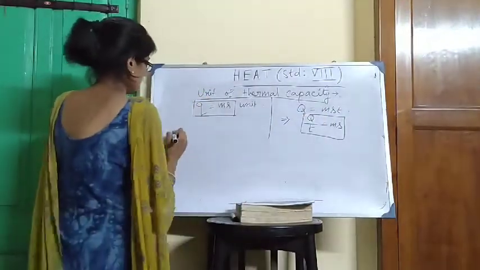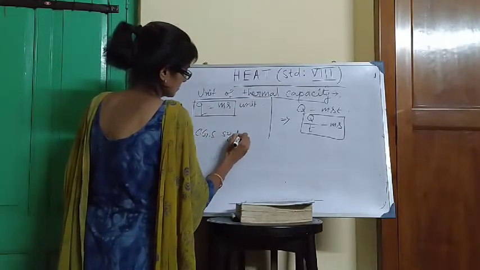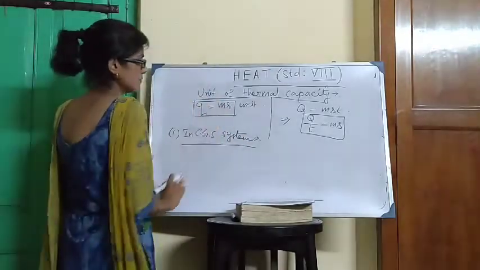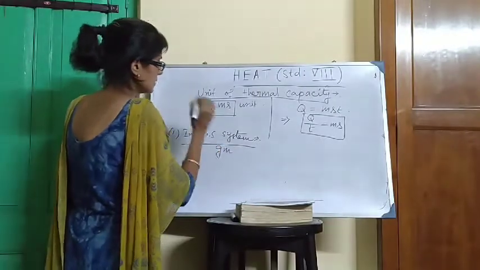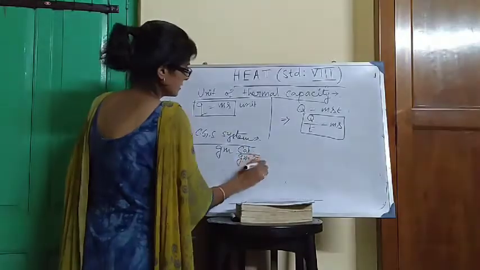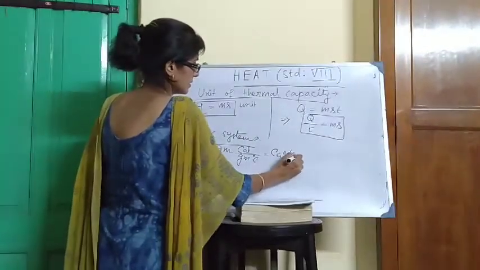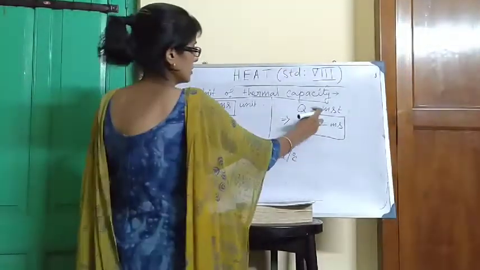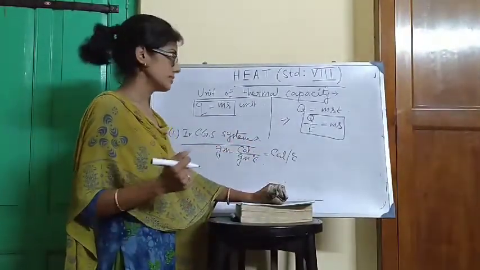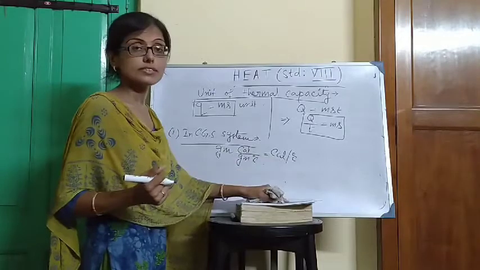Okay. Unit number 1 in CGS system. Follow this formula. Mass and specific heat. CGS unit of mass, gram, specific heat, calorie per gram degree Celsius. Gram and gram cancelled out. So we can write calorie per degree Celsius. Okay. Follow this formula. Q, total amount of heat. CGS unit is calorie. T, temperature difference. Unit is degree C. So the CGS unit is calorie per degree Celsius.